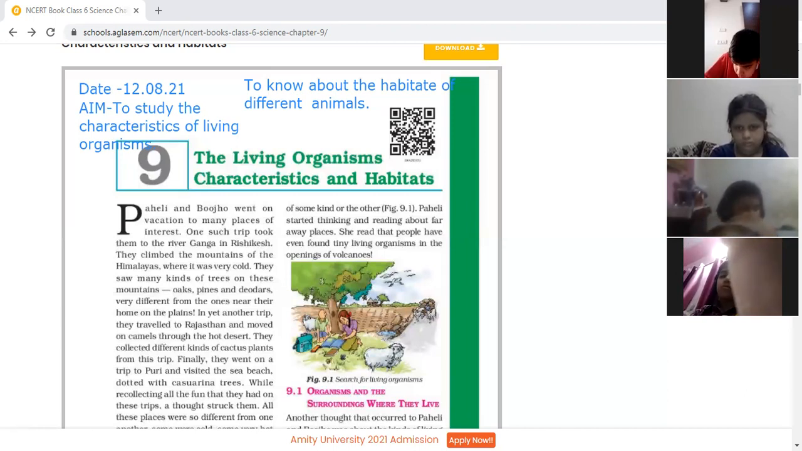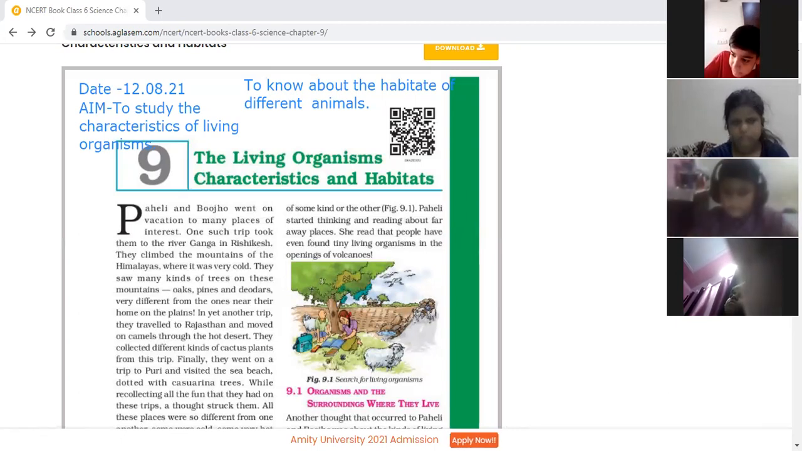And kindly write down the aim and write today's date on the top of the chapter. So our main aim is to study the characteristics of living organisms. That living organisms move from one place to another, they respond, they grow, they respire. So all are the characteristics of living organisms. And second thing, we'll study about the habitat of different animals, how different animals are adapted in a particular region. So all those things we're going to study in this chapter.